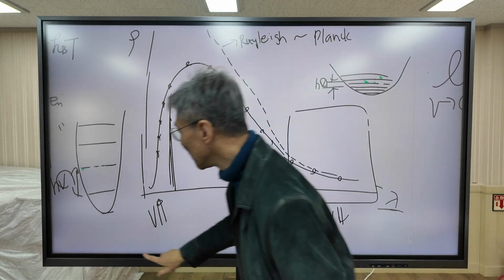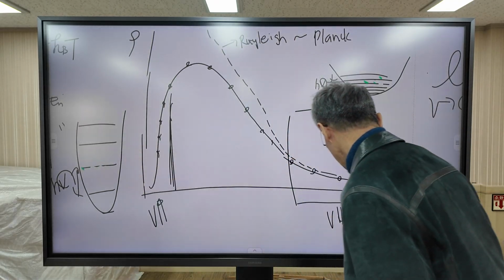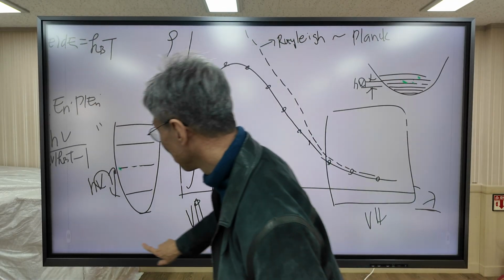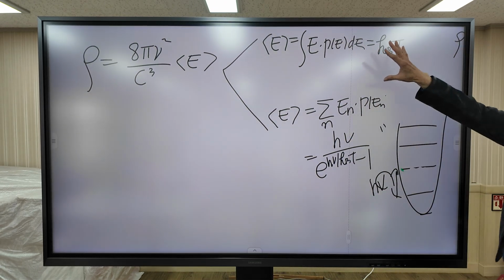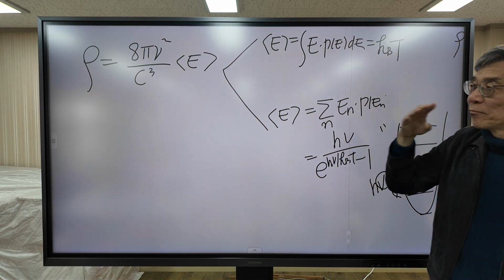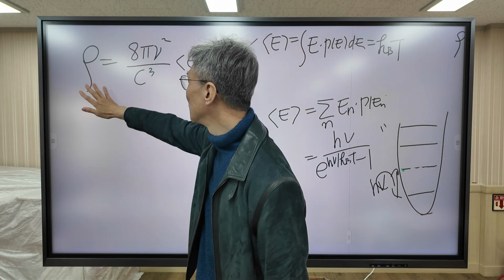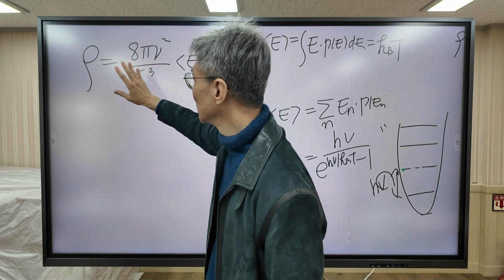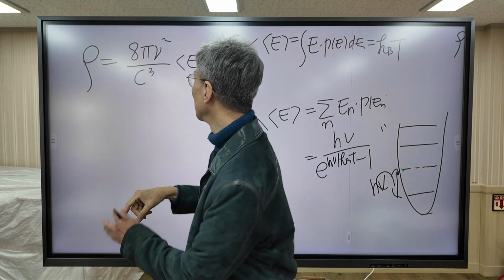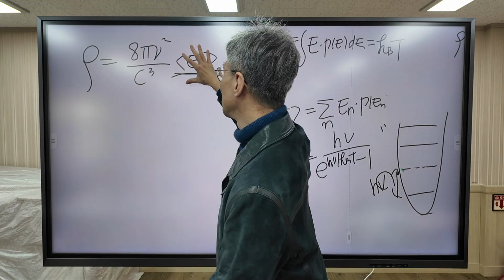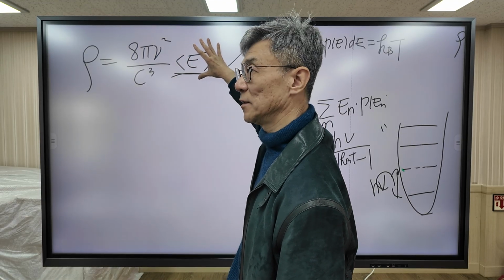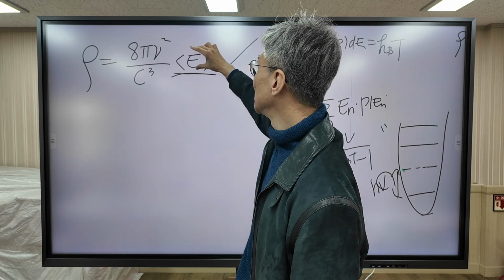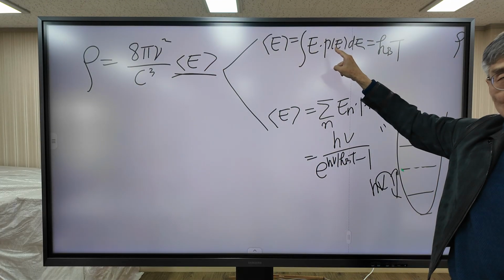So the most important point of today's lecture is that this is our main topic. Black body radiation curves are composed of two parts. To derive the black body radiation curve, we need to calculate the average oscillator energy. There are two ways to calculate average oscillator energy. When energy is continuous, we are going to use integration.